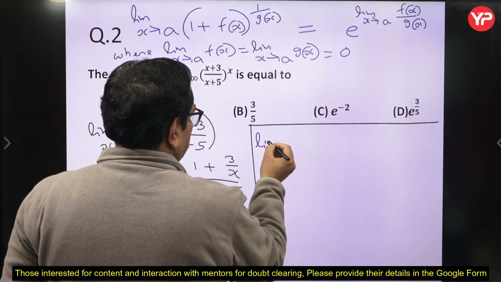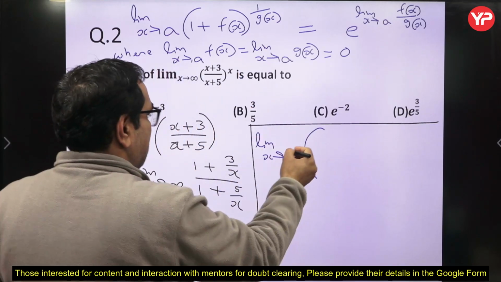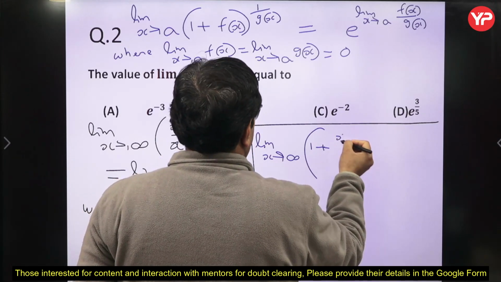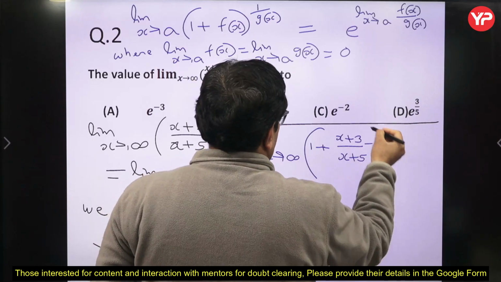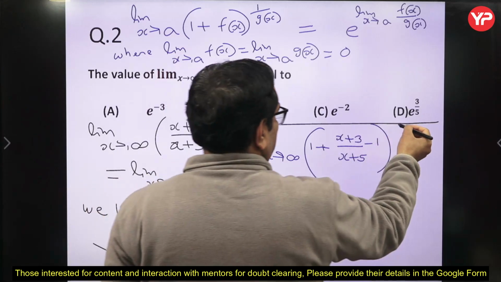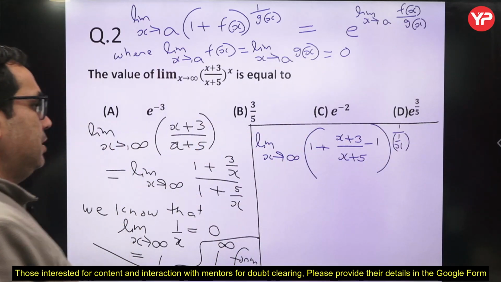So we can write limit x tends to infinity, in the base I am adding 1, so it is 1 plus (x plus 3 upon x plus 5 minus 1). Adding 1, subtracting 1, and this power x can be written as 1 over 1 upon x.